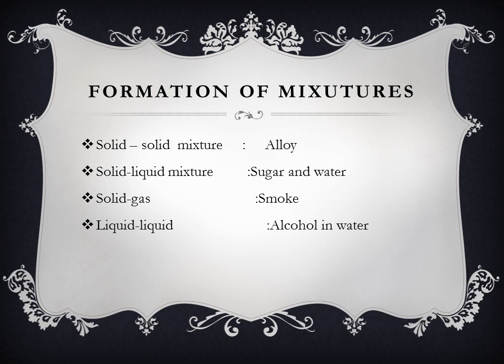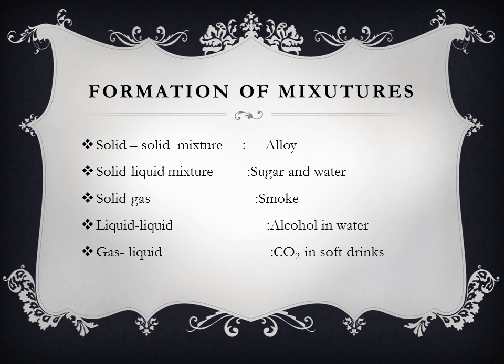Then we have gas liquid mixture. Example is carbon dioxide in soft drinks and soda, you may be knowing it. Soda water is nothing but carbon dioxide dissolved in water. Carbon dioxide is the gas that is dissolved in water.